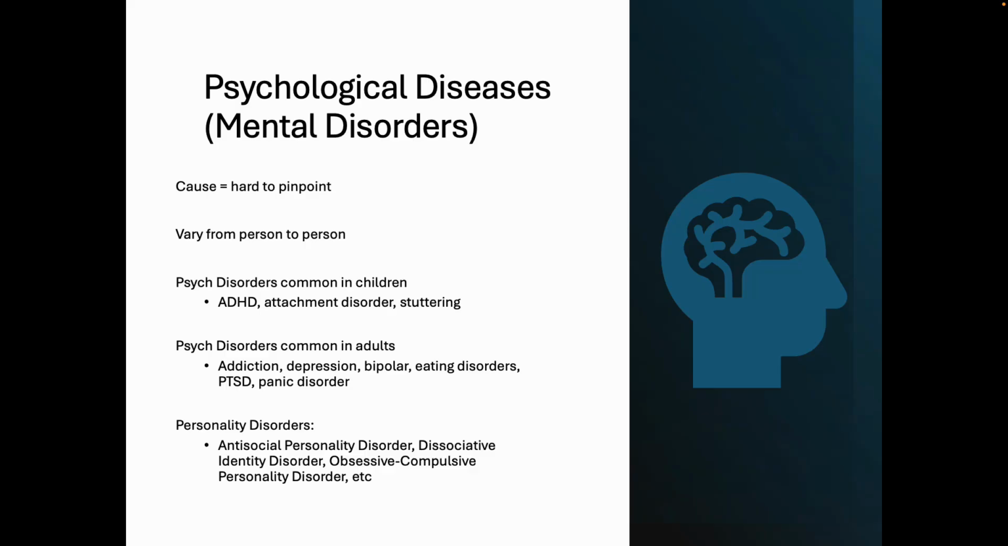So psych disorders that are common in adults would be addiction, which is a big one. Depression, bipolar, eating disorders, PTSD, and panic disorder. And you have to keep in mind, someone with PTSD, what might be traumatic to you might not be traumatic for somebody else, and vice versa. So everybody handles trauma in a different way.